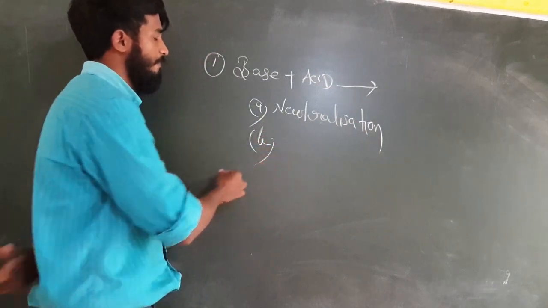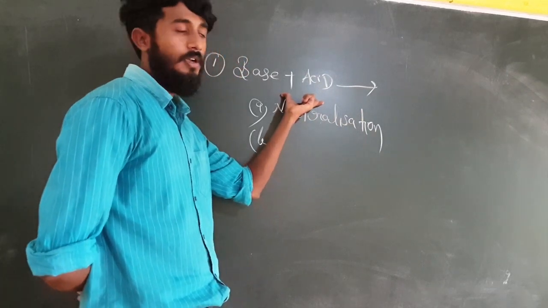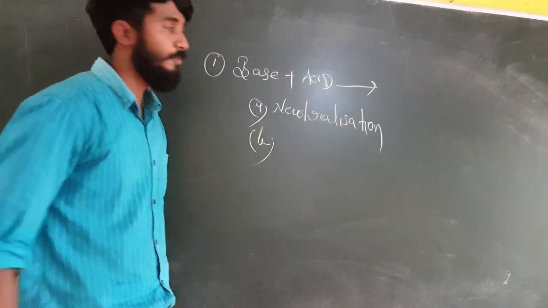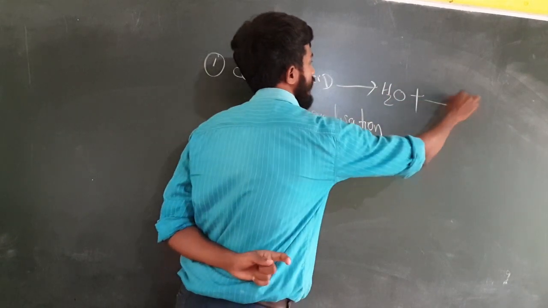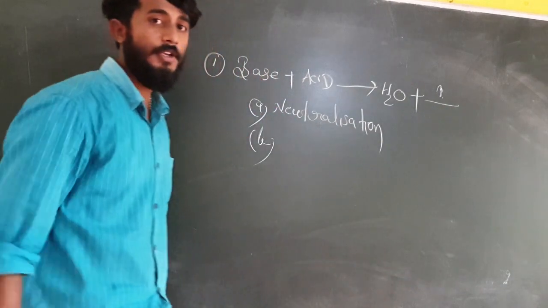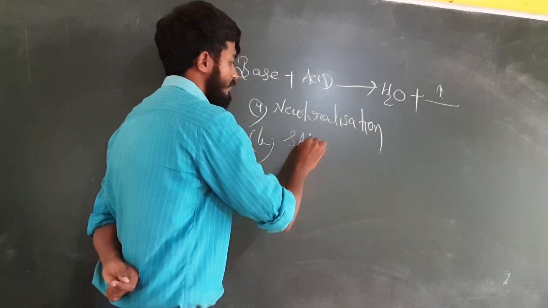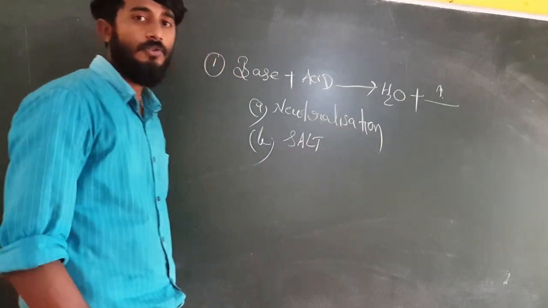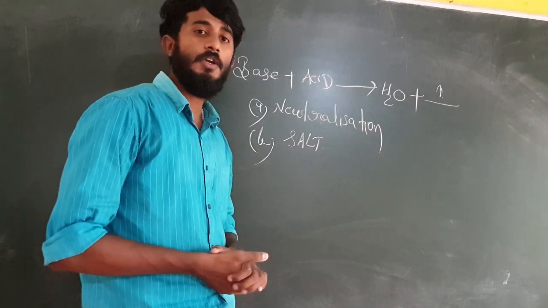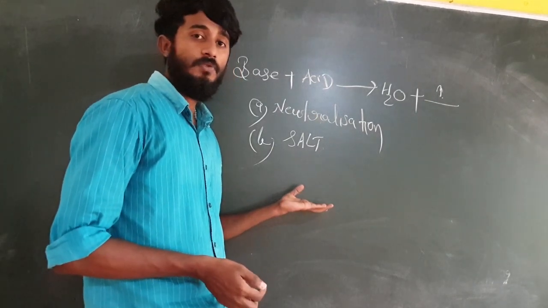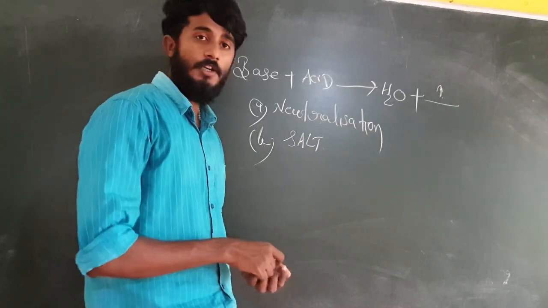And the second question: if base reacts with acid, this is neutralization. So after neutralization, what products are formed? One of the products is water, and what is the next one? That is salt, isn't it? So some of you studied, but some of the students may not get the answer. So those who are not getting it, please study and make it thorough on that lesson.